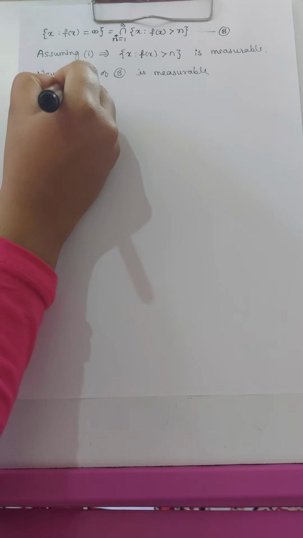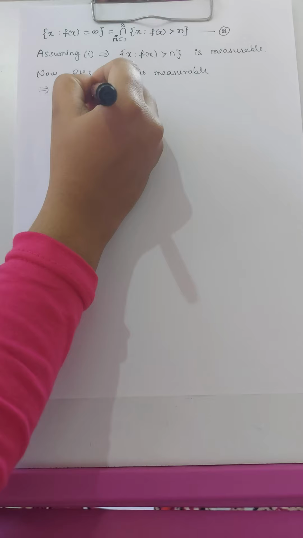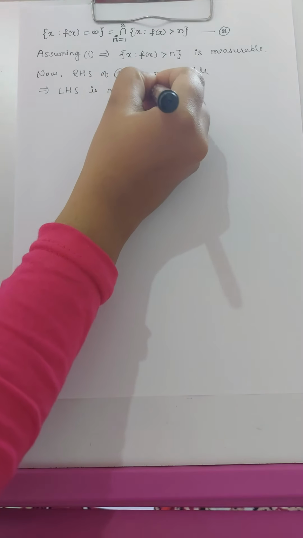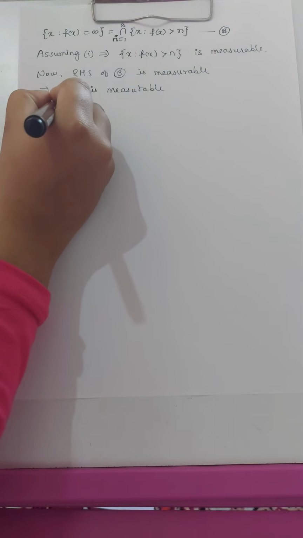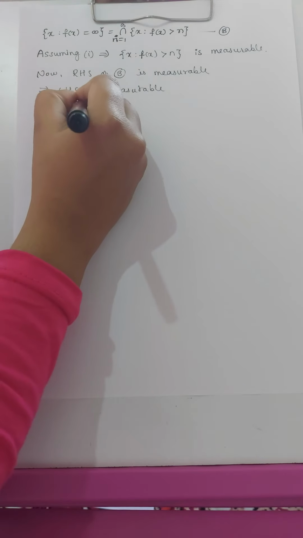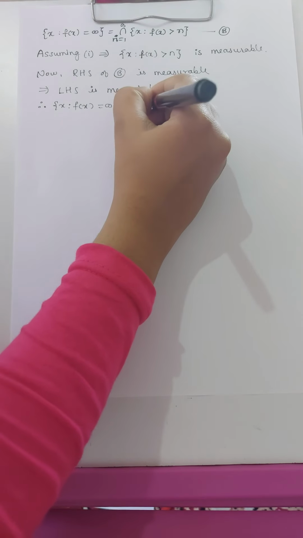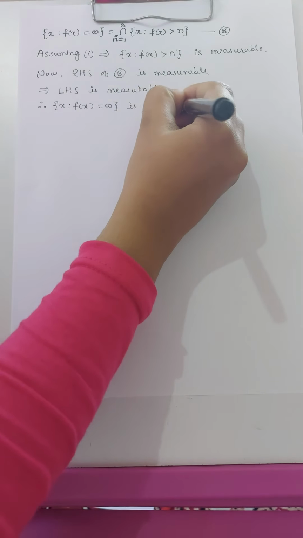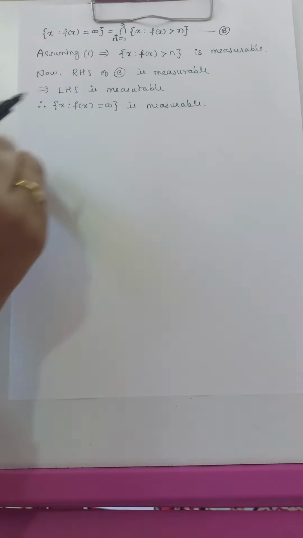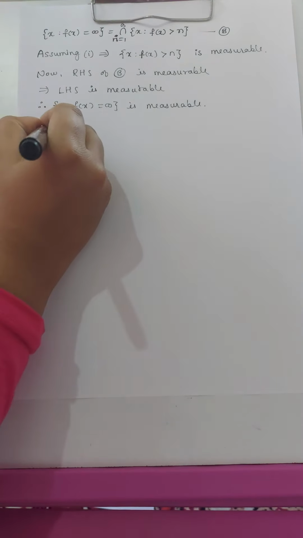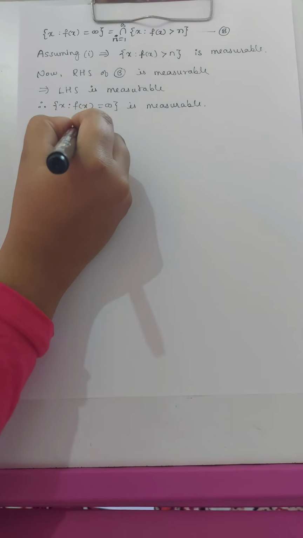This implies that LHS is also measurable. Therefore, the set of x such that f of x is equal to infinity is measurable. Now let alpha be equal to minus infinity.